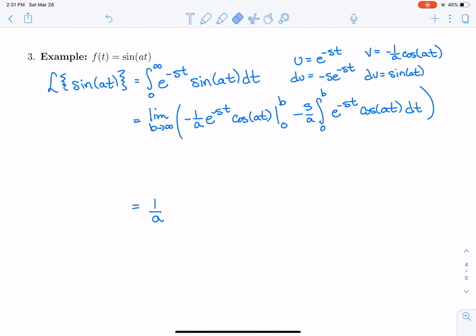Okay, so I'm going to do u equals e to the minus st, and du equals minus s e to the minus st. dv is going to equal cosine at, and then v would be 1 over a sine of at.